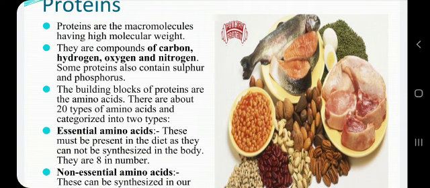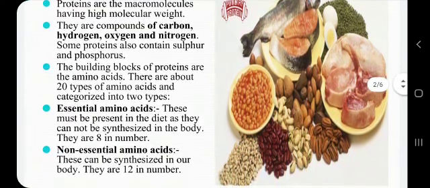Now proteins, they are made up of amino acids, and there are about 20 types of amino acids which are categorized into two categories. These are essential amino acids and non-essential amino acids. Essential amino acids are those amino acids which must be present in the diet, as they cannot be synthesized in the body.